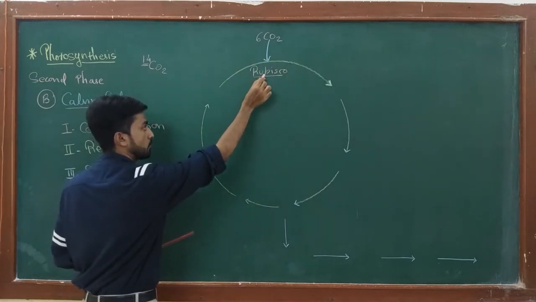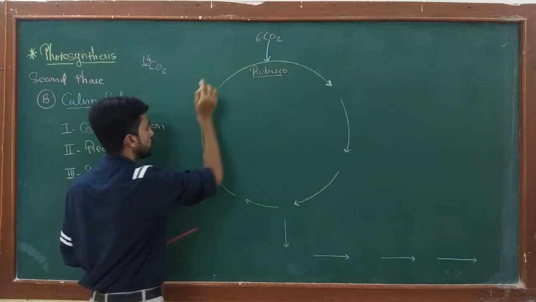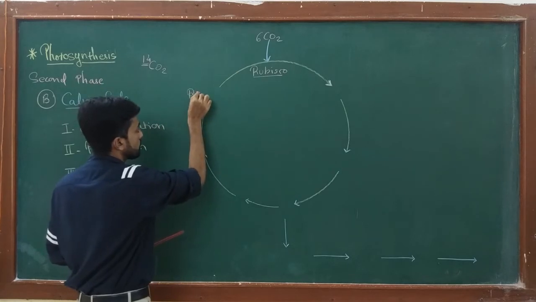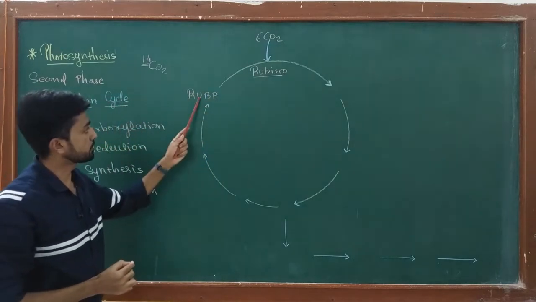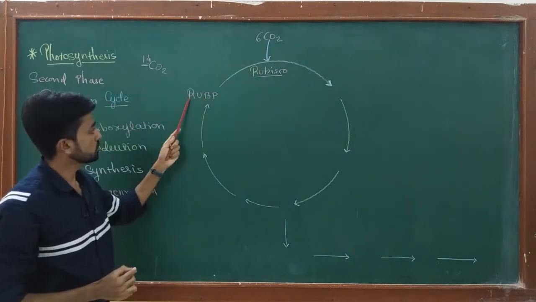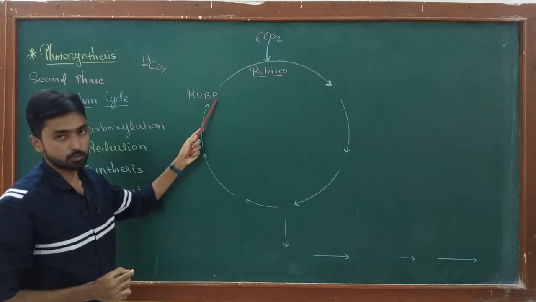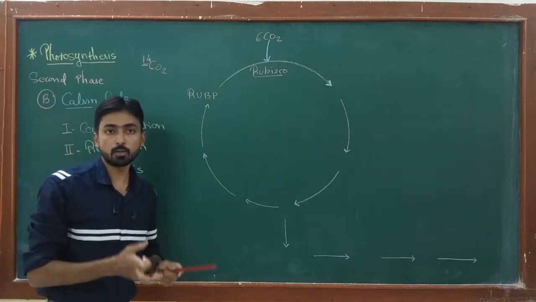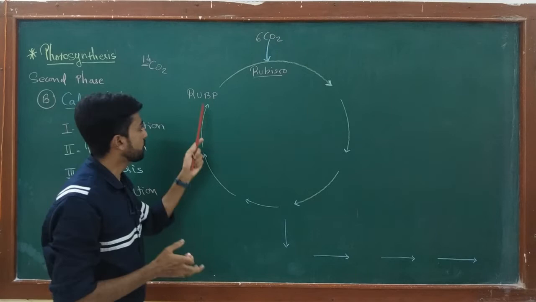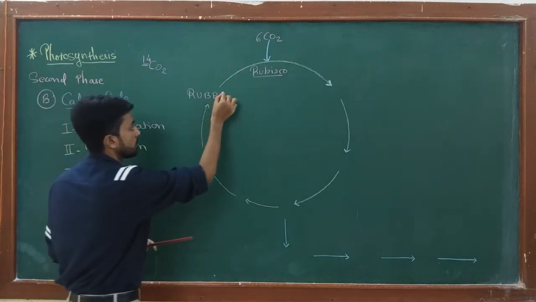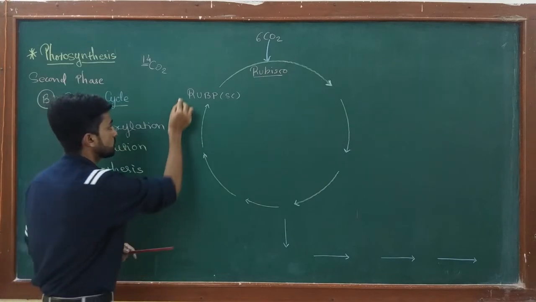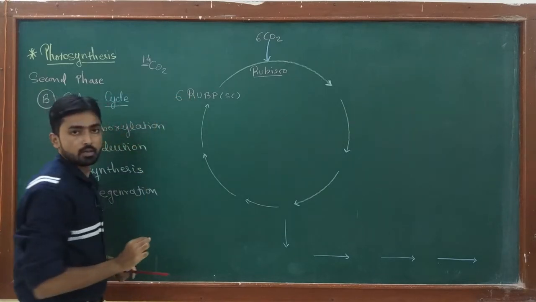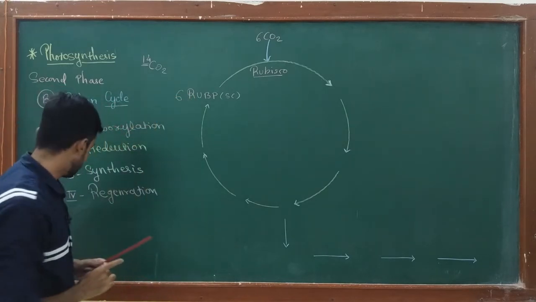The substrate of the Rubisco enzyme is CO2 and ribulose 1,5-bisphosphate, RuBP. This is the substrate of Rubisco, ribulose 1,5-bisphosphate, or we can call it ribulose 1,5-diphosphate. This is a 5-carbon compound. 6 molecules of RuBP take part in the reaction.